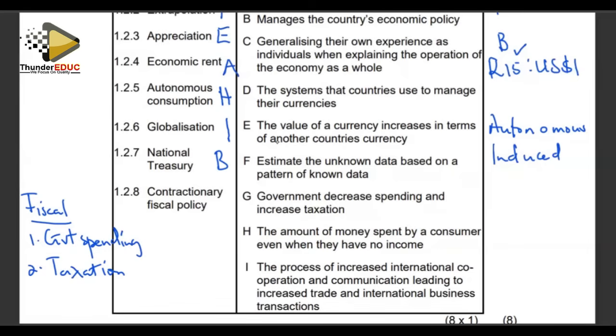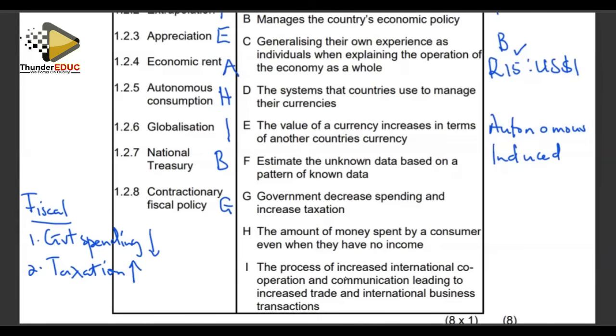For example, if the economy is overheating, we want to contract the economy. If you are adopting a contractionary fiscal policy, it means we reduce government spending and we increase the level of taxation, such that we dampen demand in the economy. Or if you want to adopt an expansionary fiscal policy, we do the opposite. We increase government spending and we reduce our taxation. So the matching item to contractionary policy is item G. Government decreases spending and increases taxation. That is what we do when we are adopting a contractionary fiscal policy.